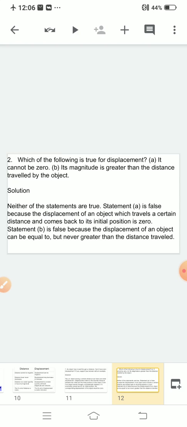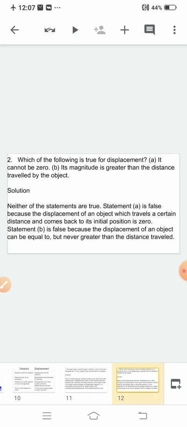Now, the second part. Its magnitude is greater than the distance traveled by the object. It is also false. It cannot be greater. It can be equal or shorter, but it cannot be greater. So it is false because the displacement of an object can be equal to but never greater than the distance traveled. With this, I think distance and displacement are clear to you.